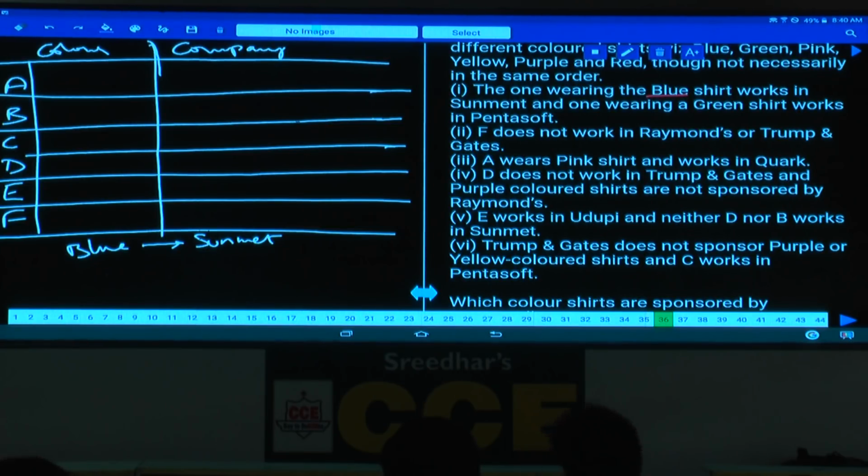And the one who is wearing green shirt works in Pentasoft. Green. Now this green is working in what? It is working in Pentasoft. Now this green is working in Pentasoft. Hence these 2 must be together.